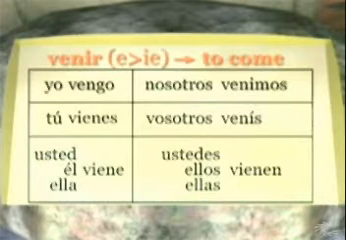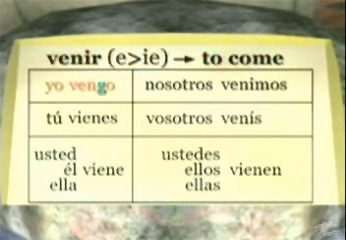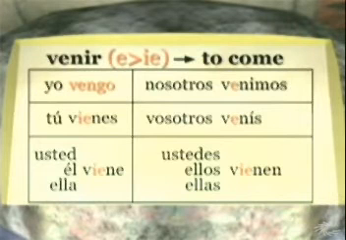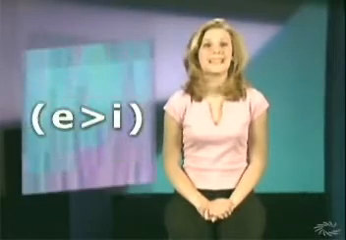Venir works the same exact way as tener. Its yo form has that random G in it, but other than that, it follows the normal conjugation pattern for the E to IE family of stem change verbs. Okay, on to our next family of irregular stem changers, the E to I's.